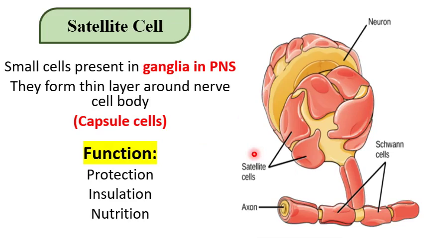So again, be focused: present in the ganglia in the PNS and forms a thin layer around the cell body, so it's called capsule cell. The function of satellite cell: protection, insulation, and nutrition, as usual for most of the neuroglial cells.